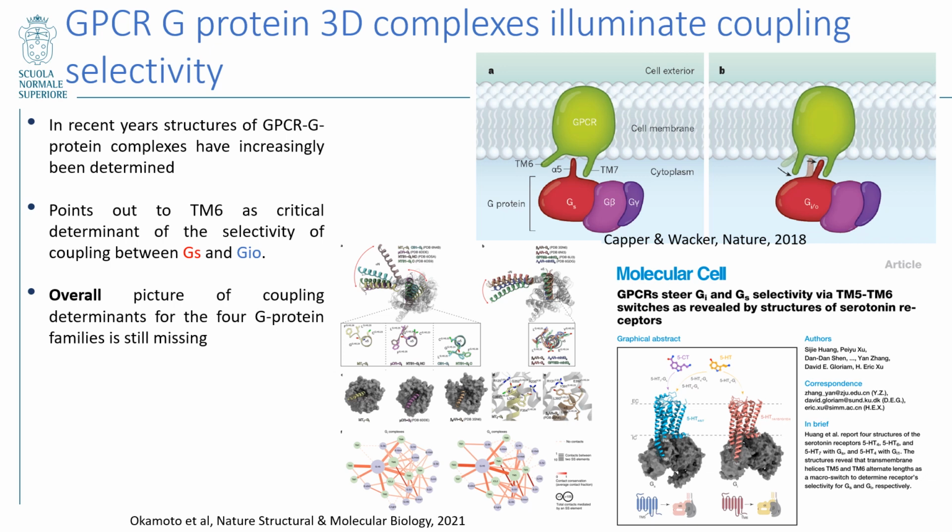In recent years, a lot of structures of GPCR G protein complexes have been resolved with state-of-the-art methods such as cryo-electron microscopy or X-ray. In each of these studies, researchers tried to point out the specific determinants of coupling of G protein and GPCR, mostly for GS versus GI/O. However, an overall picture of coupling determinants for all of the G protein families is still missing.